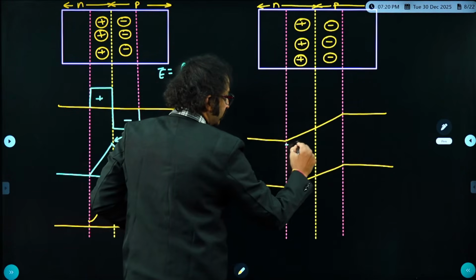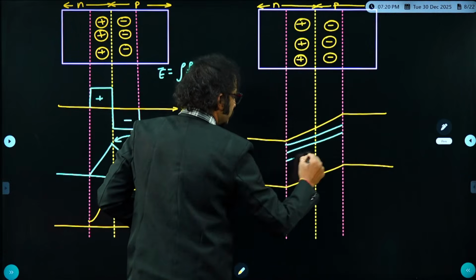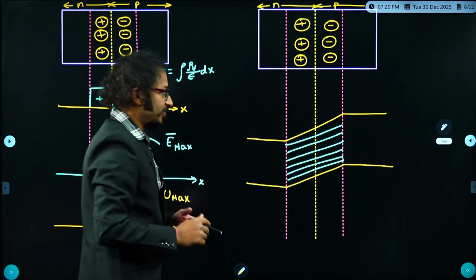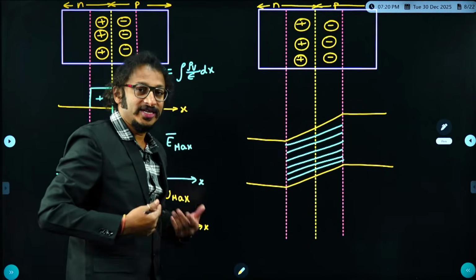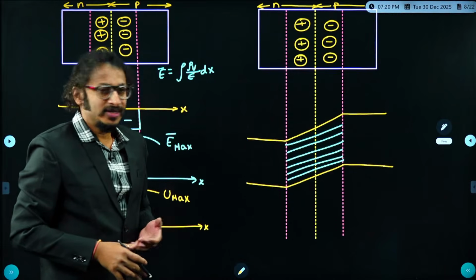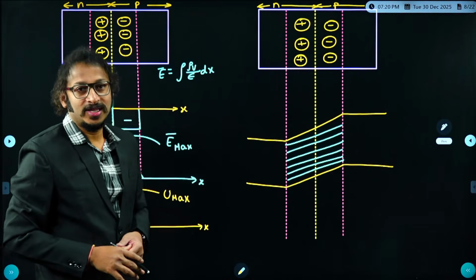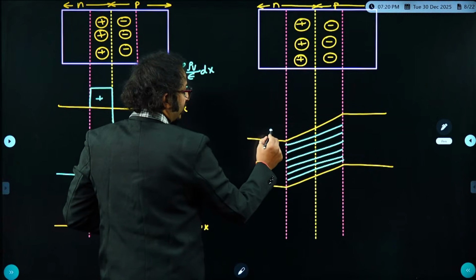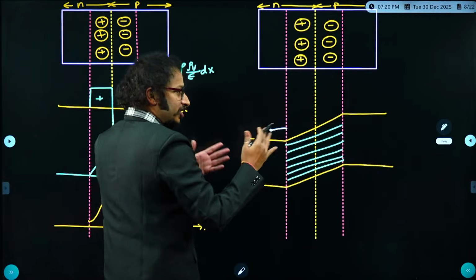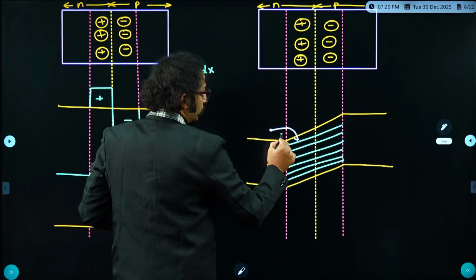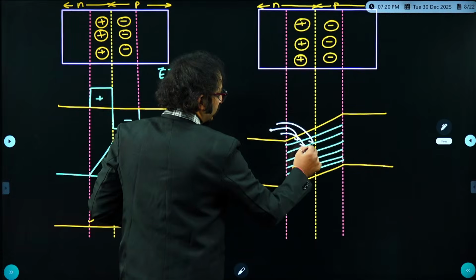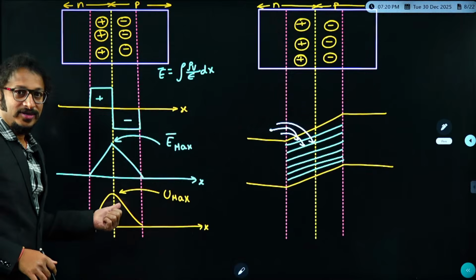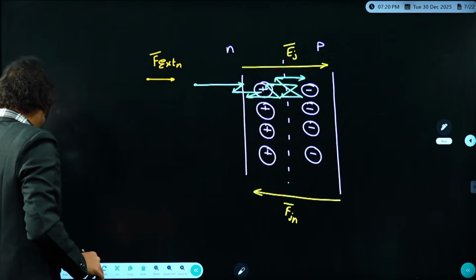Now here I am supposed to consider the traps. Traps exist everywhere, but the place where the particles are losing energy, where there exists a huge scattering, that is the place where exactly I am taking the traps. Whenever I provide a forward bias, because of the forward bias, the carriers lose their energy, and they can easily recombine with the trap levels. Am I right, dear students? So Umax is very near the junction. True or not? Now let us enter into the answer.